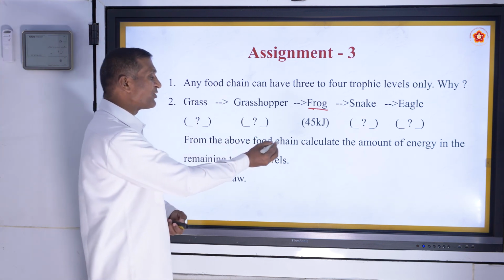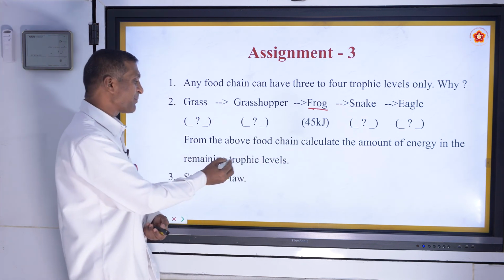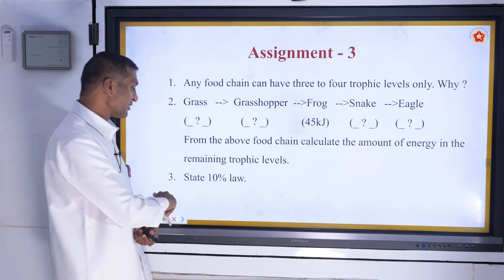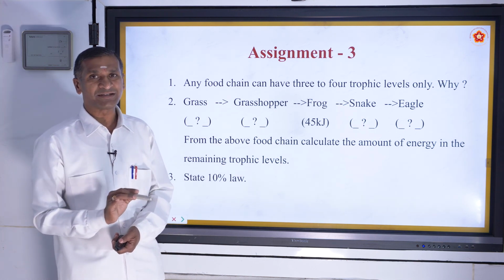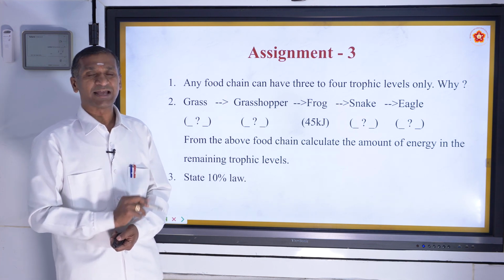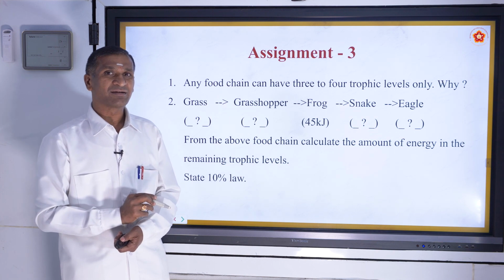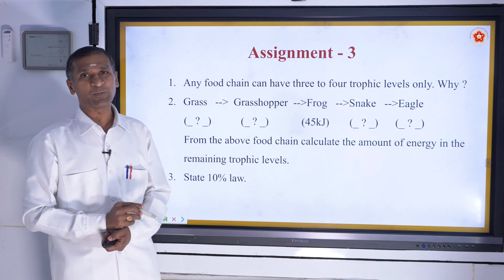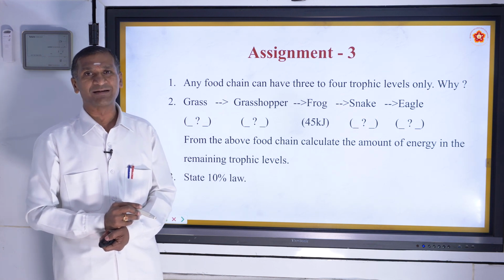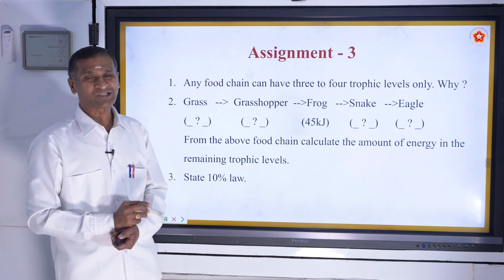From the above food chain, calculate the amount of energy in the remaining trophic levels. And the third question, state 10% law. Who proposed that law? Beautiful, you are all answering. It is Lindeman who proposed this 10% law. Now you all have to state that law also.